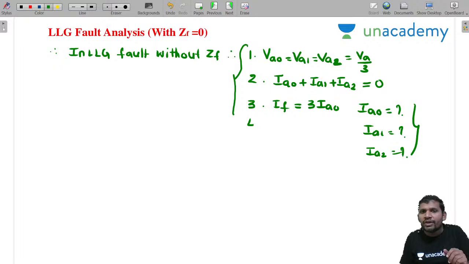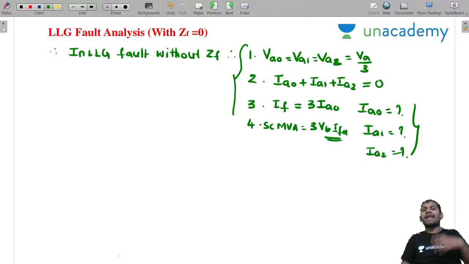What is the short circuit MVA? It is 3 into VB into IF actual. Actual fault current, normally in kiloamperes, that is with rating, kiloamperes or amperes, whatever you are getting. Not in per unit. Okay, actual quantities; you are representing in terms of actual quantity.